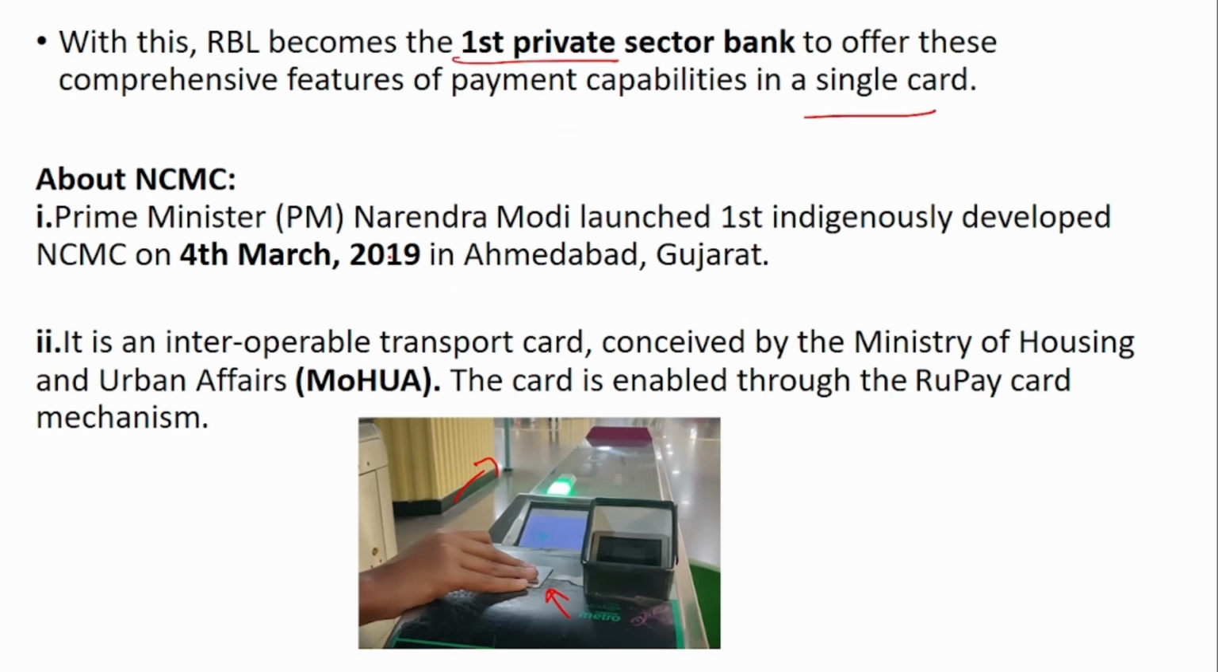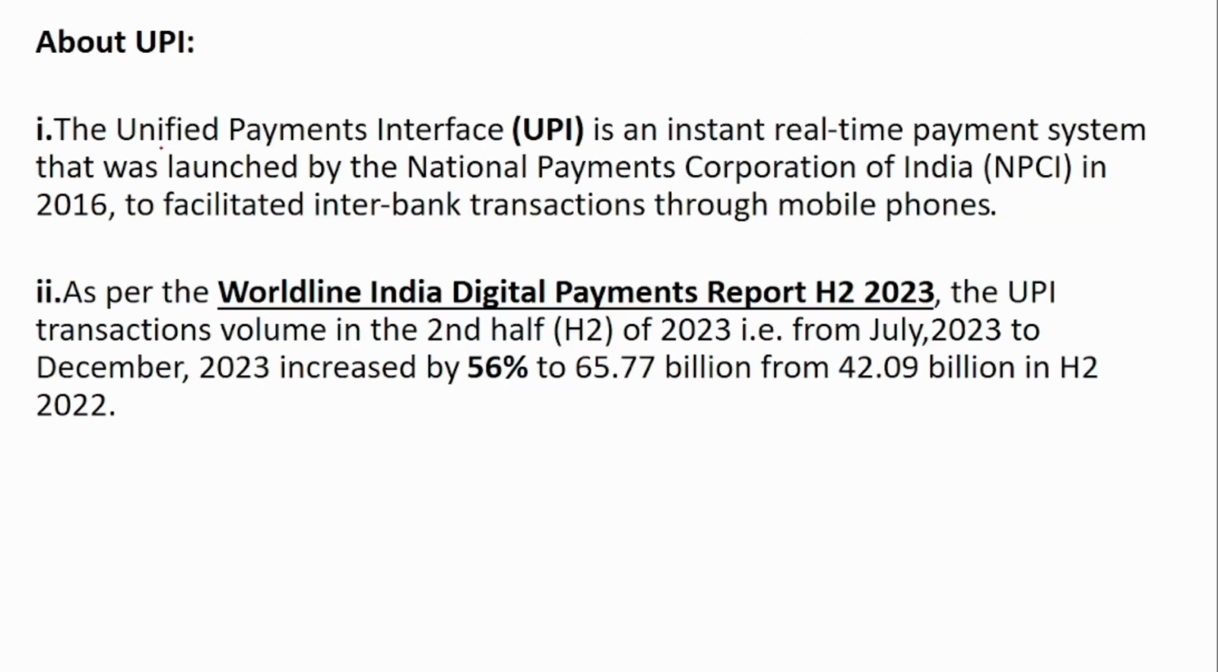So if you see, this NCMC was introduced in March 2019 in Gujarat by the Prime Minister, and it is an interoperable transport card conceived by the Ministry of Housing and Urban Affairs. The card is enabled through the RuPay card mechanism. Similarly, UPI was introduced in 2016 for real-time payment settlement to facilitate interbank transactions through mobile phones. As per the Worldline India Digital Payment Report, the transaction value of the UPI has increased by about 56% in the second half of 2023 compared to the second half of 2022.